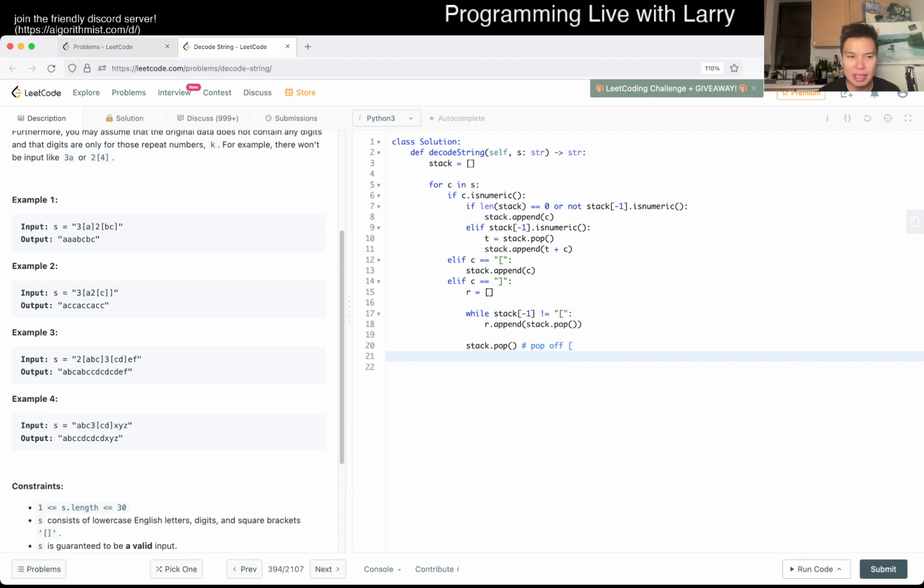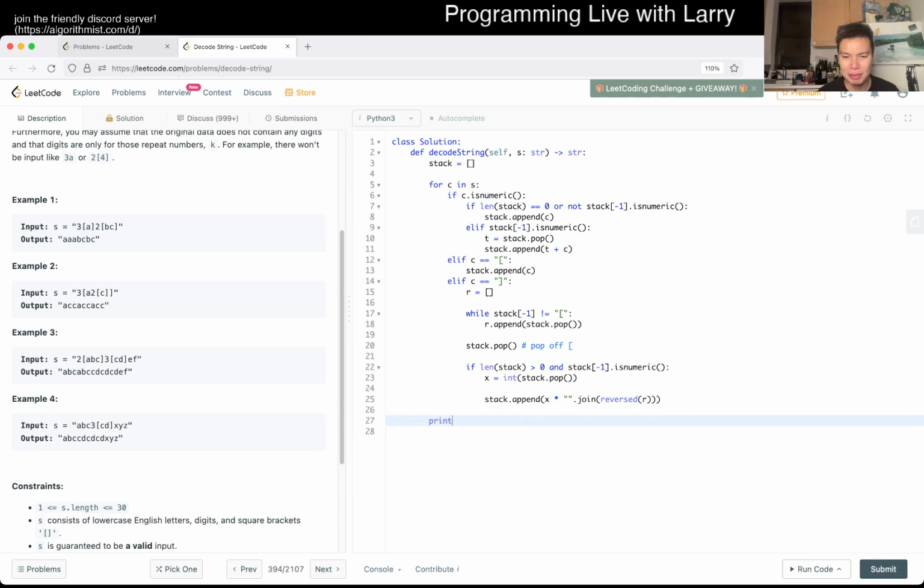And then now we look at the previous thing to see if there's a number, right? If length of stack is greater than 0 and stack is numeric, then we actually pop the number. X is equal to int of this pop, and then we push back x, the number, times this r thing. Though I think this is backwards, to be honest. So let's do.